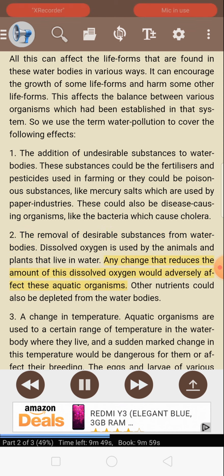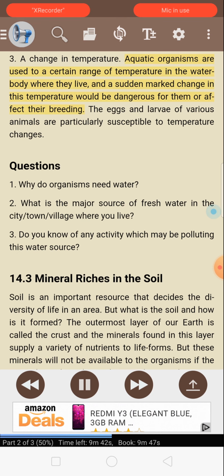Any change that reduces the amount of this dissolved oxygen would adversely affect these aquatic organisms. Other nutrients could also be depleted from the water bodies. 3. A change in temperature. Aquatic organisms are used to a certain range of temperature in the water body where they live, and a sudden marked change in this temperature would be dangerous for them or affect the breeding. The eggs and larvae of various animals are particularly susceptible to temperature changes.